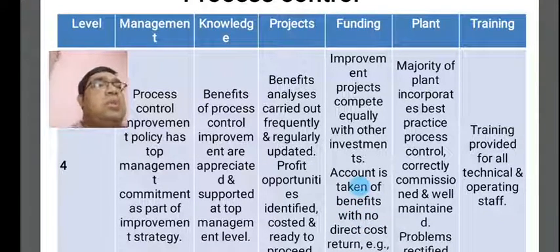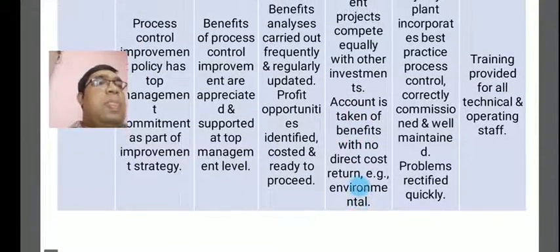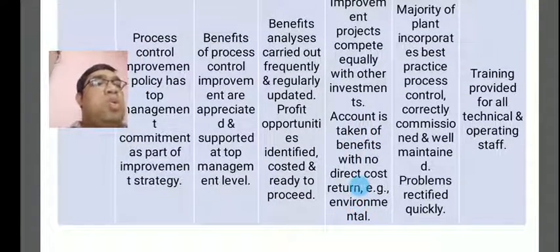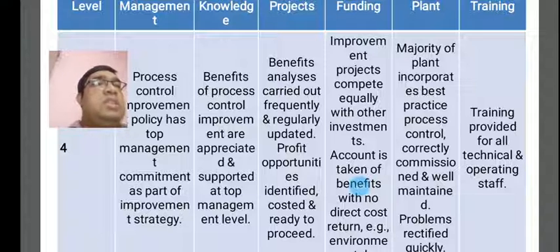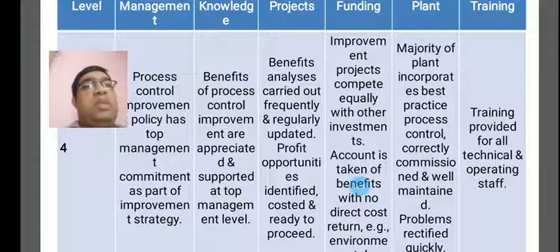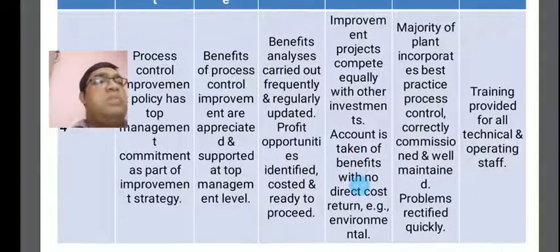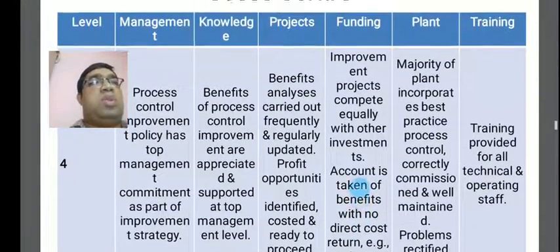This is the consideration for the plant. The majority of plant incorporates best practice process control, correctly commissioned and well maintained, with problems rectified quickly. This will be concentrated on according to the plant.